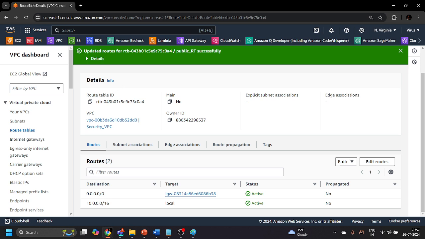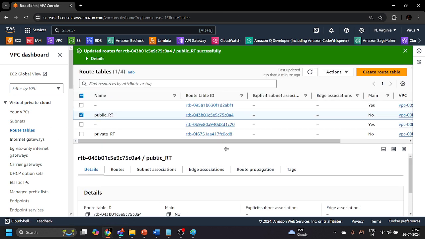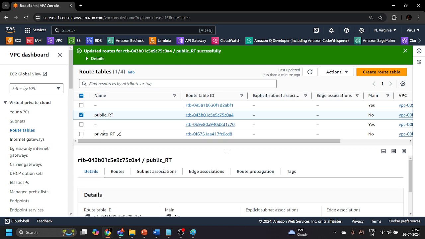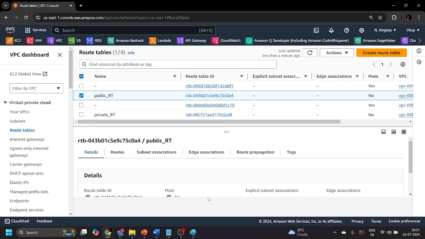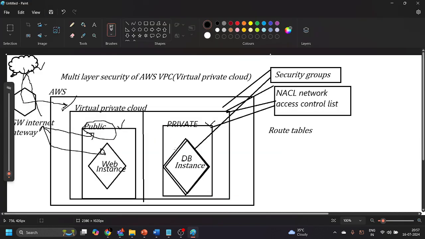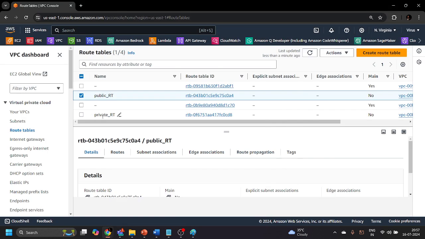The same you can do for your private route table as well, but for the private route table we don't need to provide any routes, as this private route table will only be associated with the private subnet. The private subnet doesn't need to connect to the internet as of now, because the database should not be connected directly to the internet. That's why we are not going to configure the private route table, but we should associate these route tables with their respective subnets.